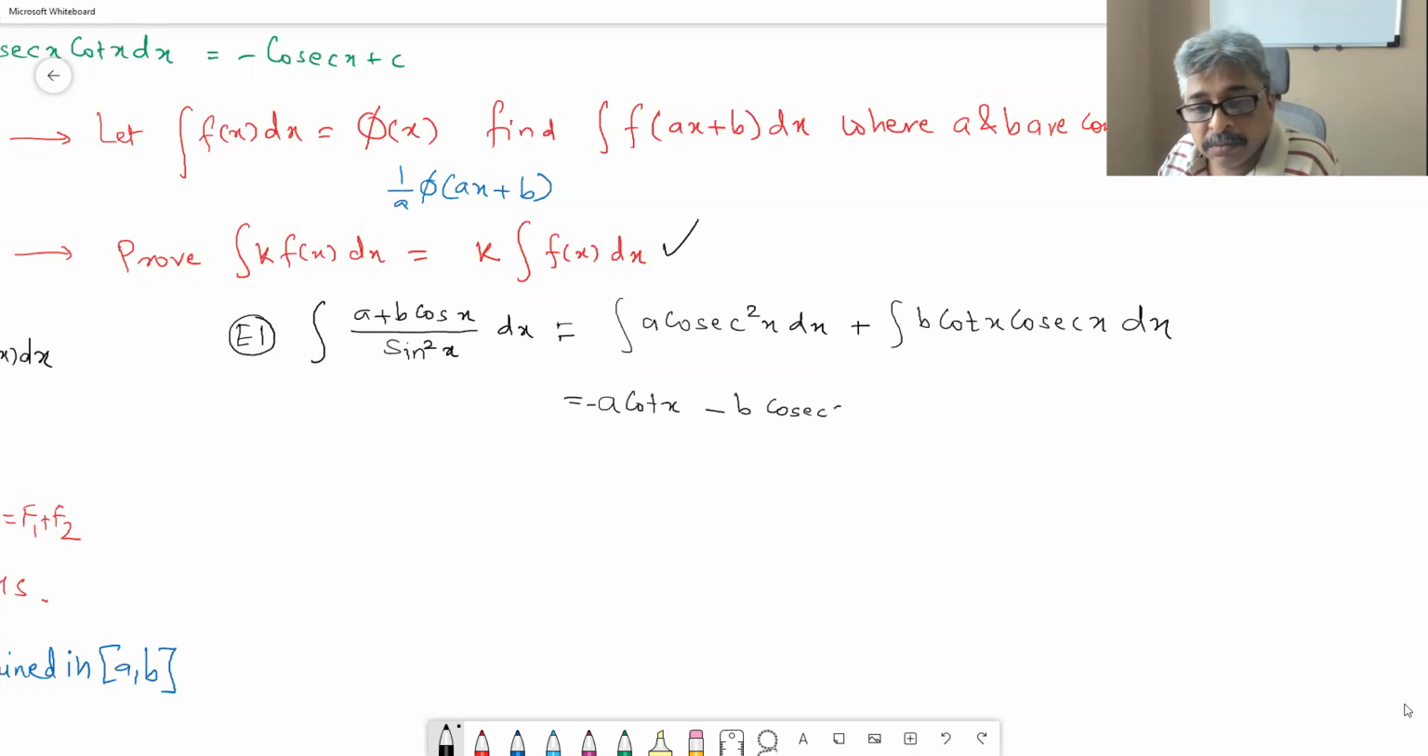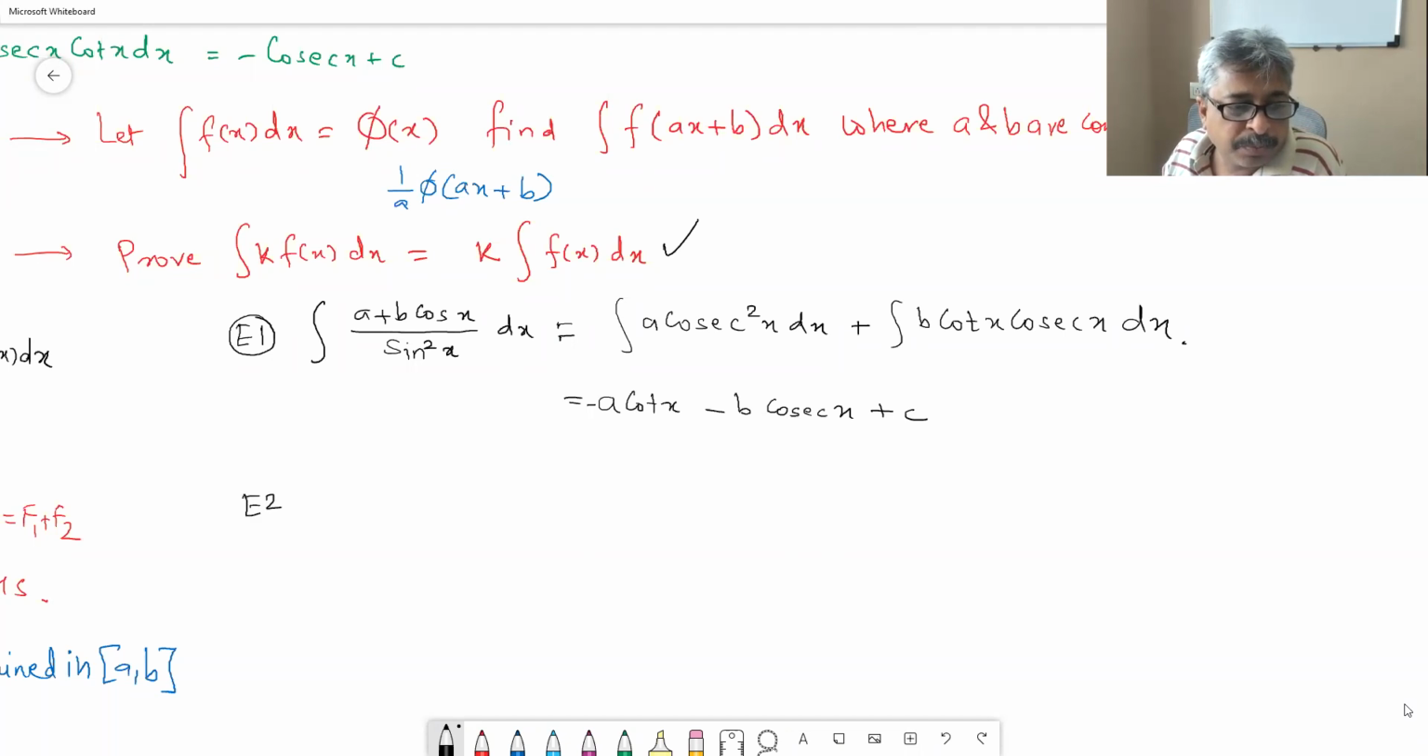minus cosec x. So what we have learned is, using algebraic and trigonometric simplification, we can convert the given integral into the standard integral whose solution is known to us.